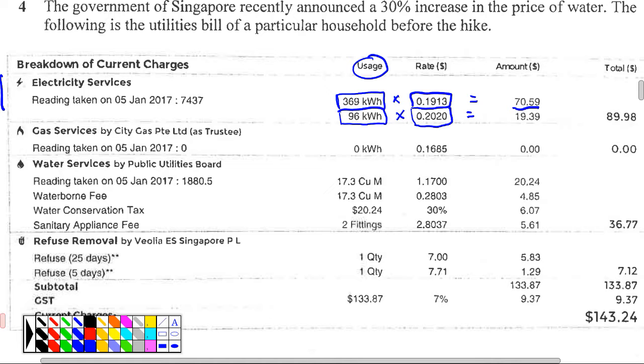So what is it trying to tell you? Use more or use less? Use less. So the government actually wants you to use 369 and stop there. If you use more than that, then the rate will be different. Can follow?